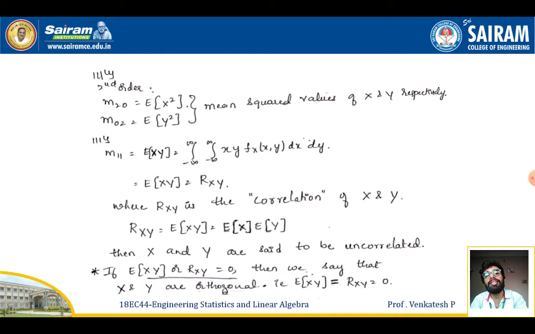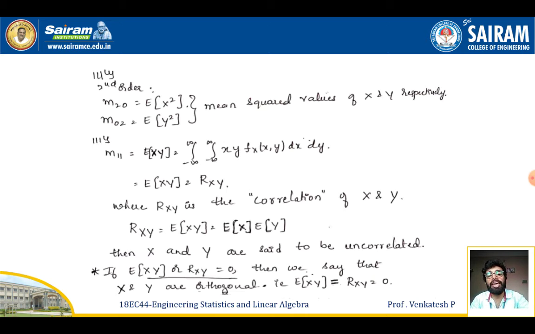So this will be called the correlation coefficient, or simply the correlation of x and y, which I can denote here as r xy. Where r xy stands for the correlation of x and y. X and y are said to be uncorrelated with this condition: if E of x times E of y holds, we can call them uncorrelated, and also x and y will be independent here.